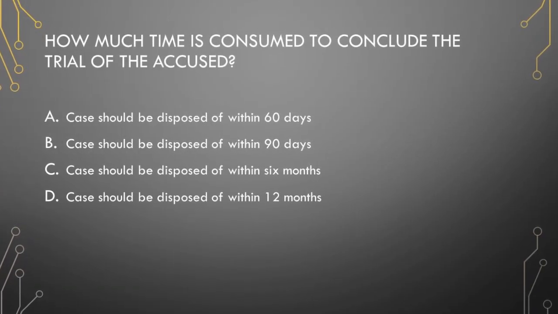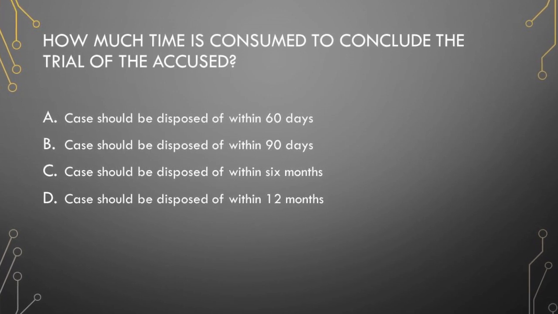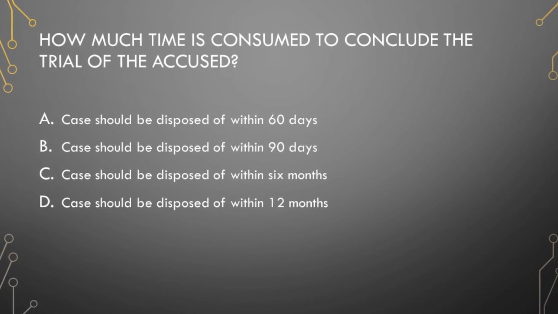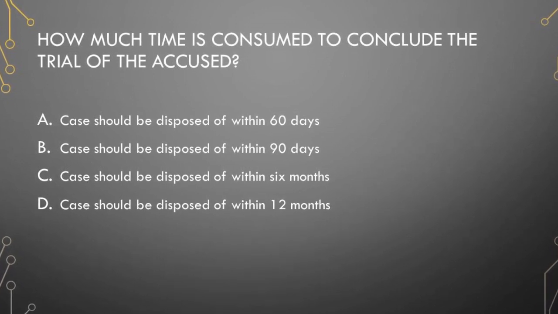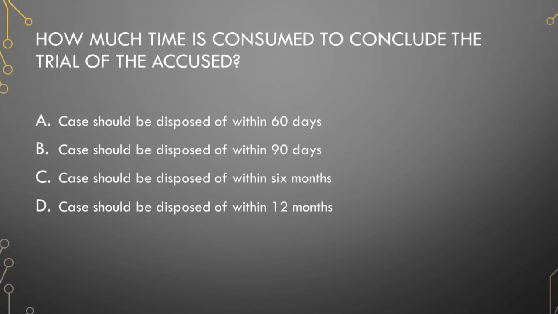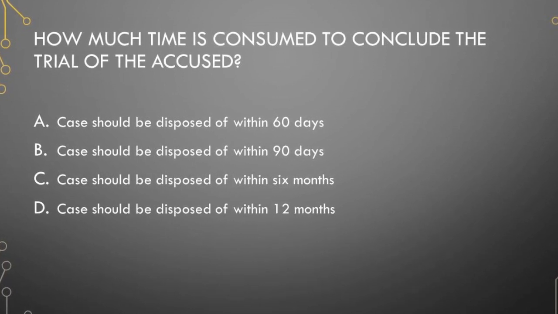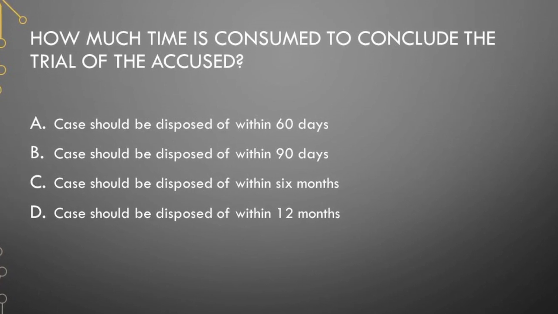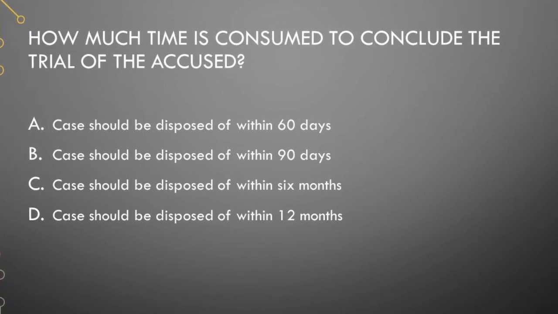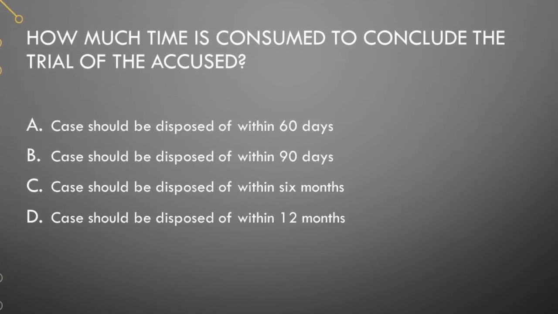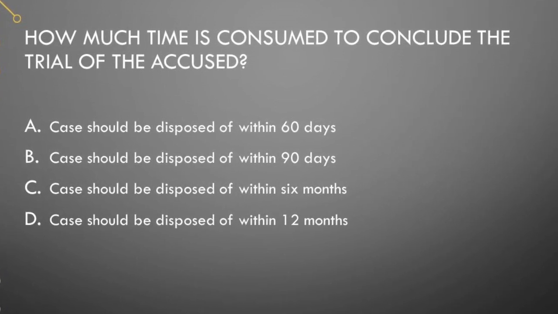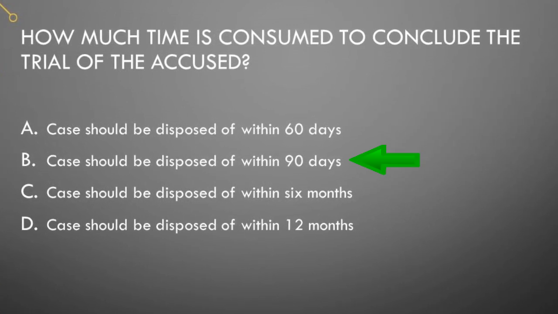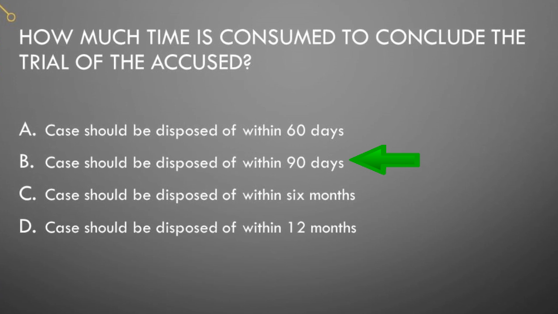Next question is, how much time is consumed to conclude the trial of the accused? I give you 4 options. Case should be disposed of within 60 days. Case should be disposed of within 90 days. Case should be disposed of within 6 months. Case should be disposed of within 12 months. Correct answer is option B. Case should be disposed of within 90 days.